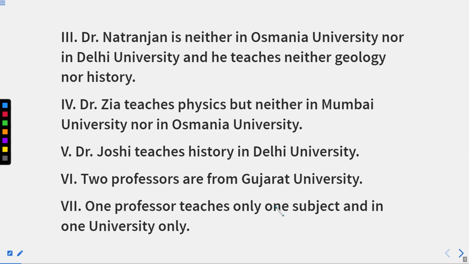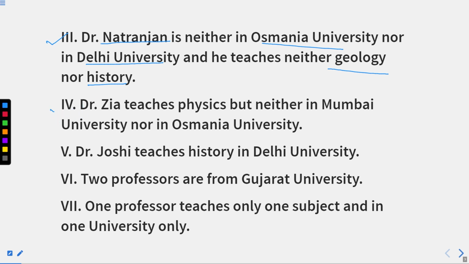Now we'll move to the next statement, that is Dr. Natarajan. The third statement says Dr. Natarajan is neither in Osmania University nor in Delhi University. Now mark this: Dr. Natarajan is neither a professor of Osmania University nor Delhi University. So it means he'll be teaching in either of the rest 2 universities, right? He teaches neither zoology nor history. So he may be teaching some other subject for sure, right? So this statement is related to what Dr. Natarajan is not part of, right?